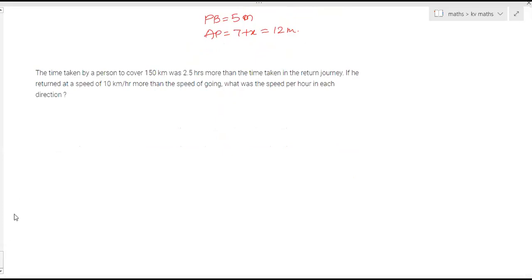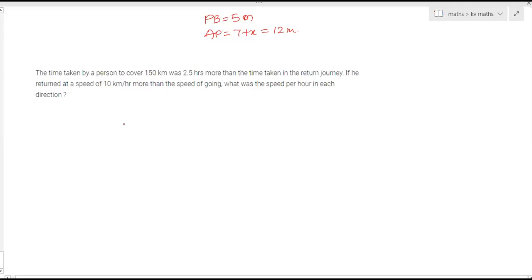First one. Yes, ma'am. The time taken by the person to cover 150 kilometers. The distance remains same. The going time was 2.5 hours more than the time taken in the return journey. That means the same distance is covered. If he returns at the speed of 10 kilometer per hour more than the speed of going.